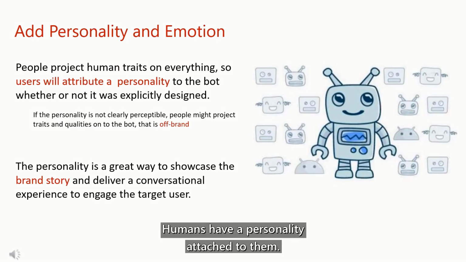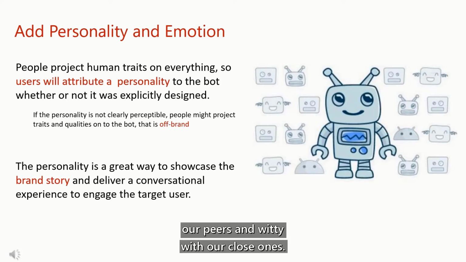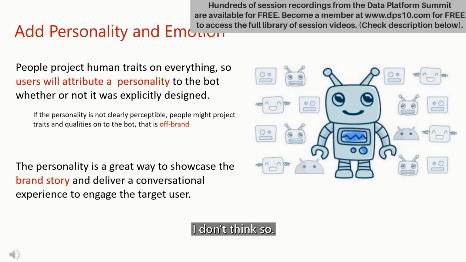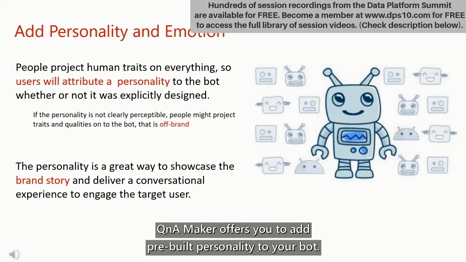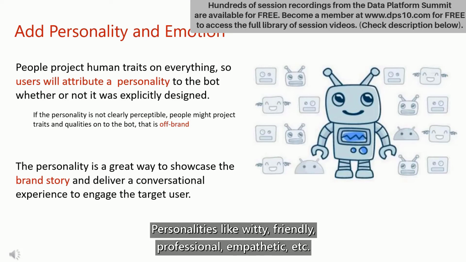Humans have a personality attached to them. When we talk to a friend, it's a friendly conversation. For a formal talk, we prefer professional behavior. We are empathetic to our peers and witty with our close ones. Can a bot truly depict human behavior without a personality? I don't think so. So keeping this in mind, QnA Maker offers you to add pre-built personality to your bot. Now these pre-built personalities are offered in 8 different languages and 5 different personalities. Personalities like witty, friendly, professional, empathetic, etc.